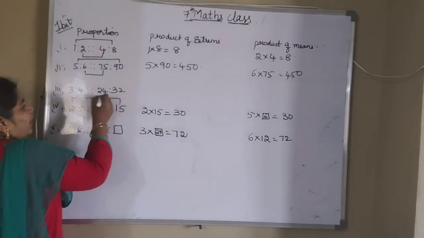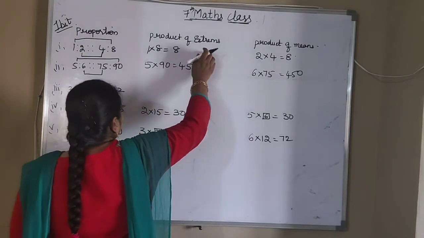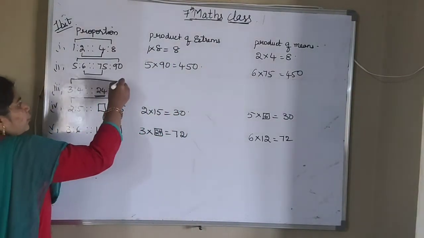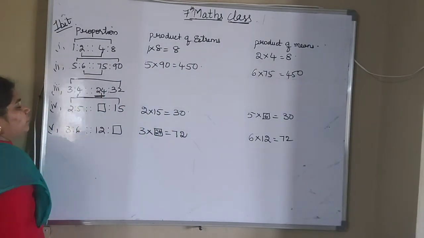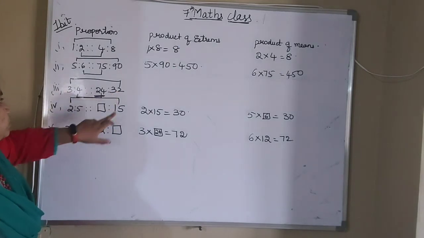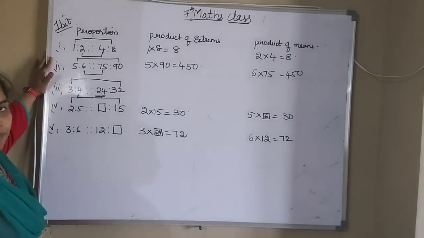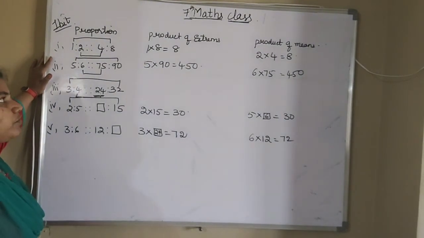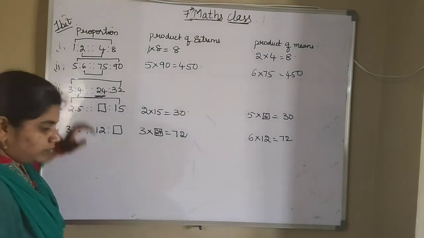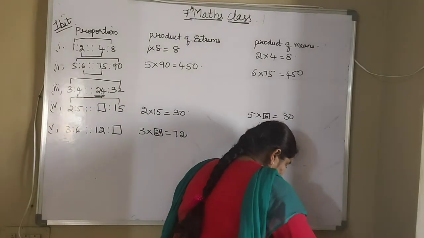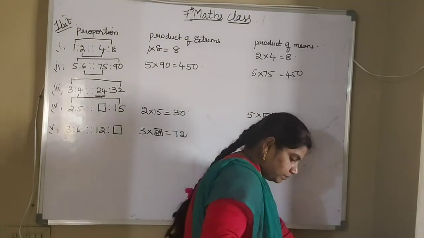Okay, this one you try as homework, same as what I did in the previous problems. Product of extremes, product of means. So first you multiply these two terms and multiply these two terms. Okay, this is our first bit, for finding the product of means and product of extremes. Now, second bit.